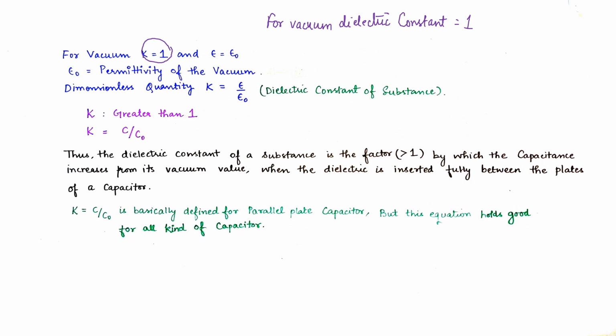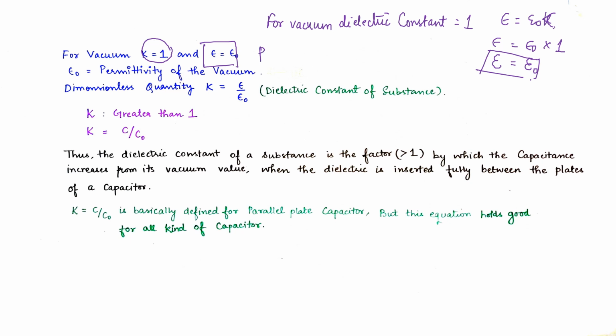So in that case, epsilon equals epsilon naught into K, and K is 1, so epsilon will be equal to epsilon naught. So this will be our equation. In this case, both are equal.